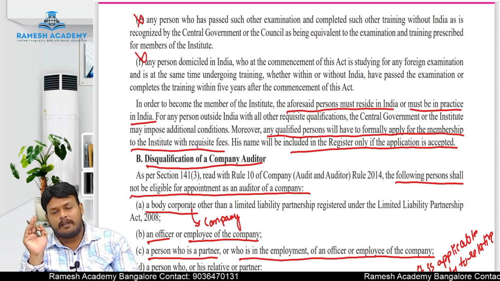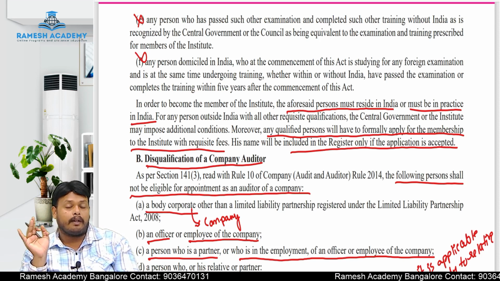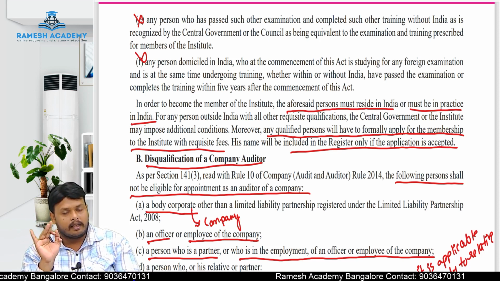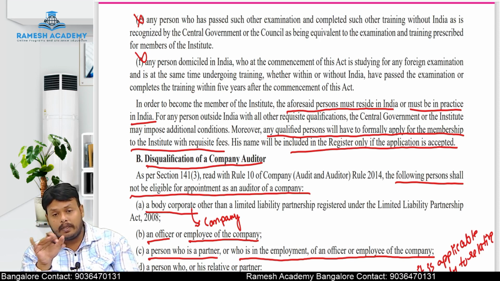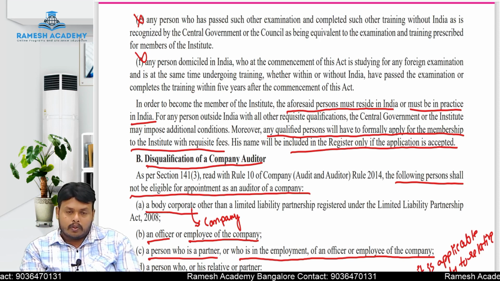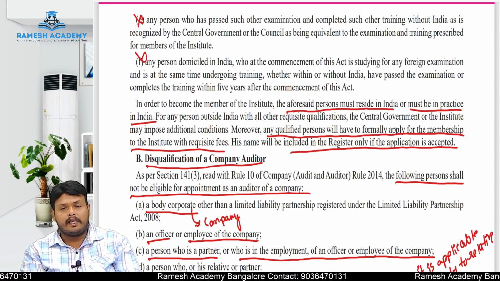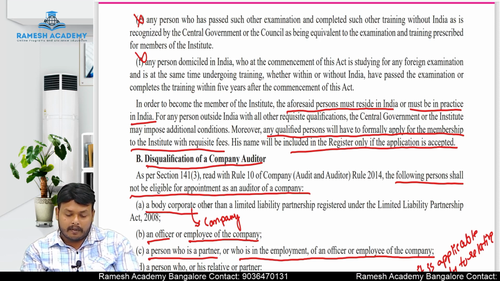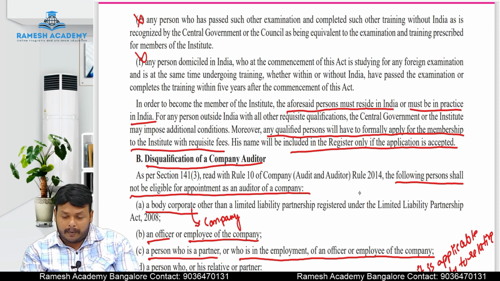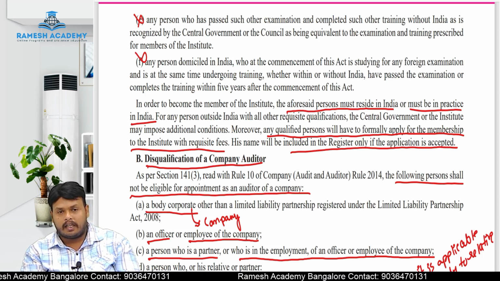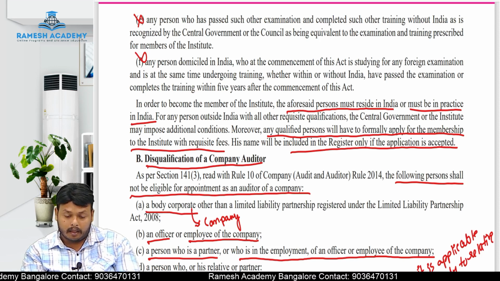Max to max they will cut half a mark, not more than that. But if you write a wrong section instead of the right section, there are high chances the total answer may be struck off. So section 141 deals with qualifications and disqualifications of the auditor, Nana. As per section 141 subsection 3, read with rule 10 of the Companies (Audit and Auditors) Rules 2014,